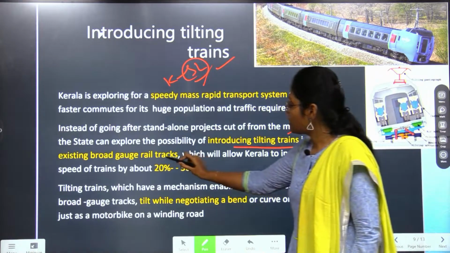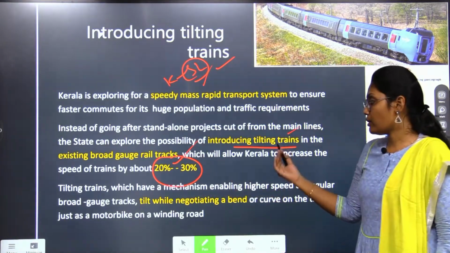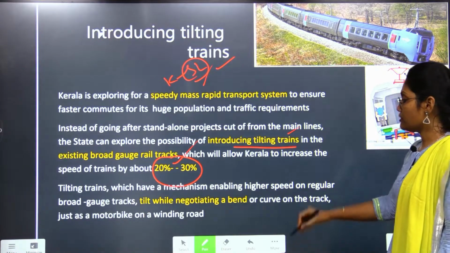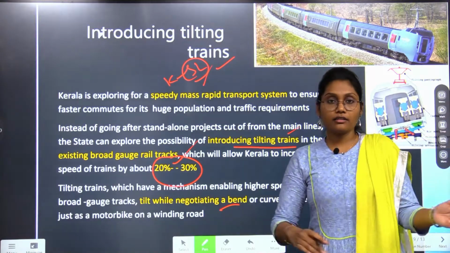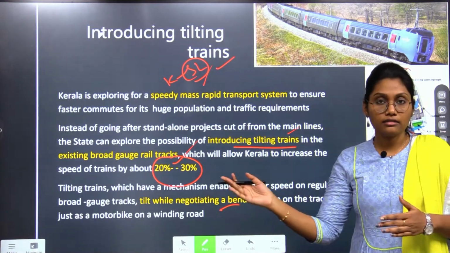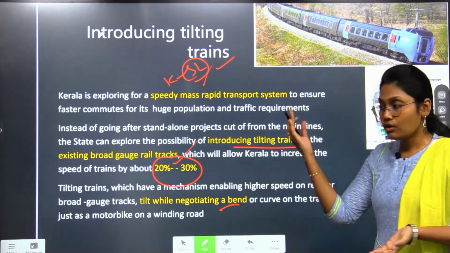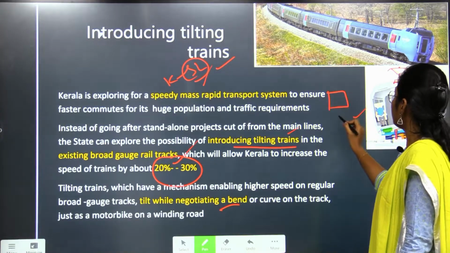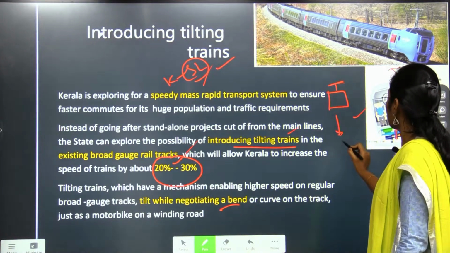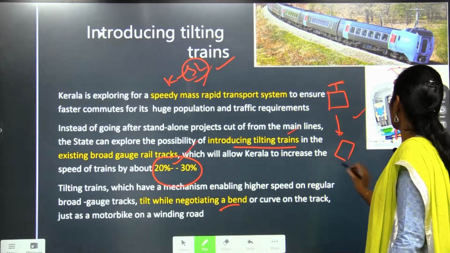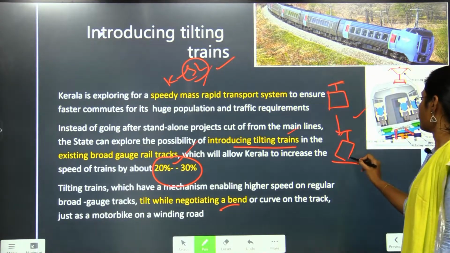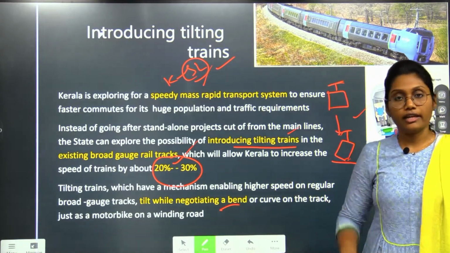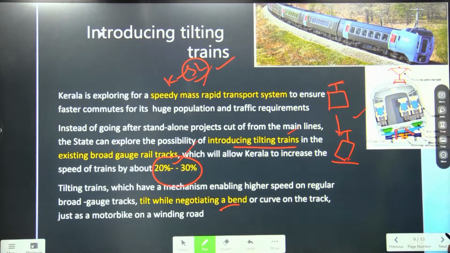It will increase the speed of the train by about 20 to 30%. It will work on the same principle as that of a bike. If a bike is moving into a turn, the tilt will happen, right? So the same phenomenon will be applicable here. The coach of the train will tilt like this while traveling under any bend of the railway track. Okay, this is an interesting fact to be learned.